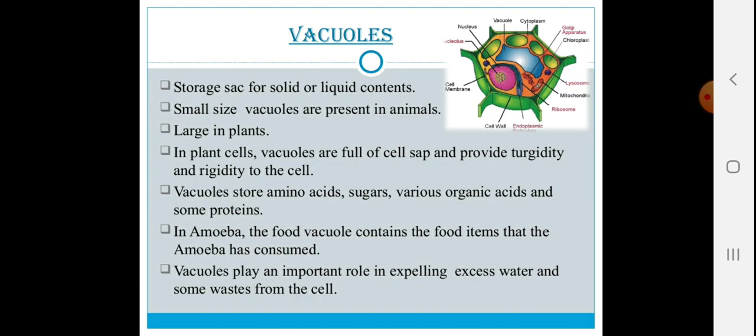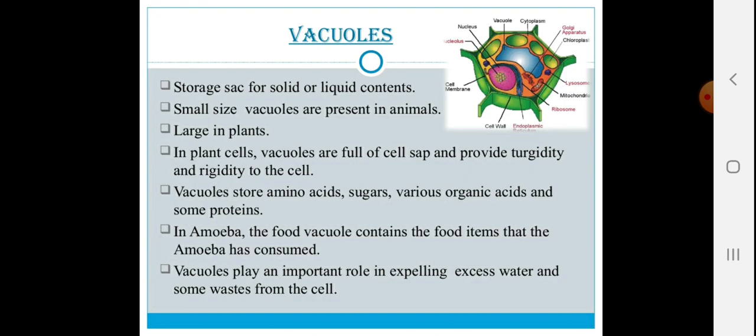Let's talk about the vacuoles. You can see the vacuoles which are present in the animal cell here. Generally, vacuoles are absent or very small in the animal cell, but they are largely occupied within the plant cell. Major function of vacuole is to store moisture or the water wherever it is available. So, they are the storage sacs for the solid or liquid contents. Small size vacuoles are present in the animals, but they are large in the plant cells.